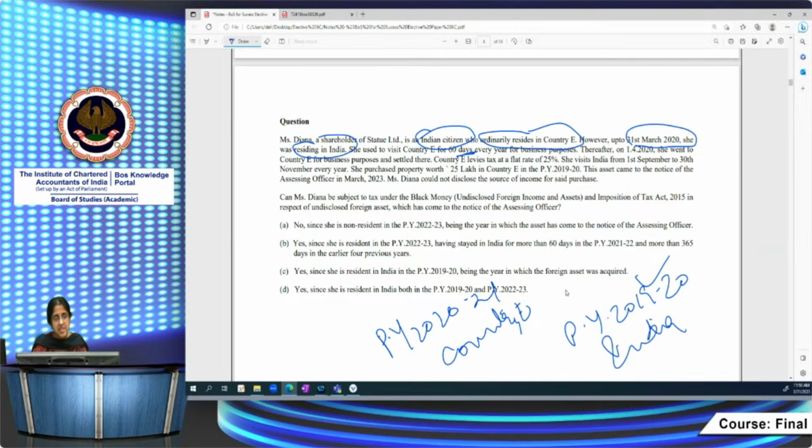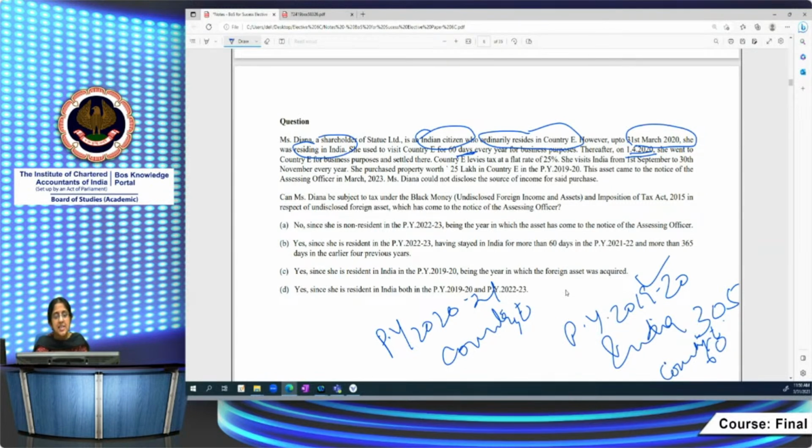Out of 365 days, she used to stay in India for 305 days, and visit country E for 60 days. Thereafter, on 1/4/2020, she went to country E for business purpose and settled there.